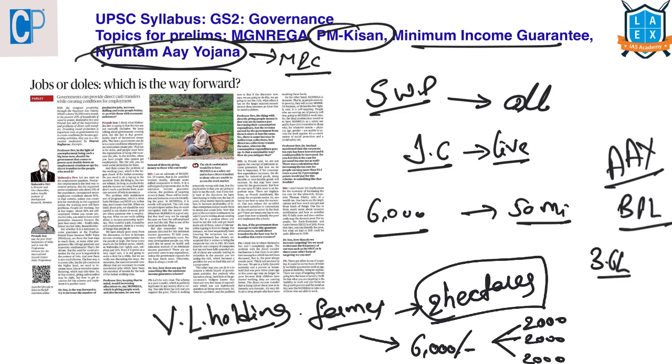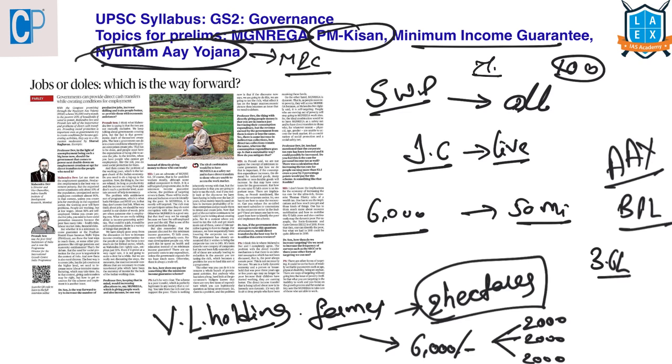The next thing is MGNREGA that is mentioned in this article. It is Mahatma Gandhi National Rural Employment Guarantee Scheme that was enacted in 2005. This scheme is to provide 100 days of employment in every financial year to the adult members of any rural household, whoever is interested in doing public work related to unskilled manual work at a stipulated minimum wage.